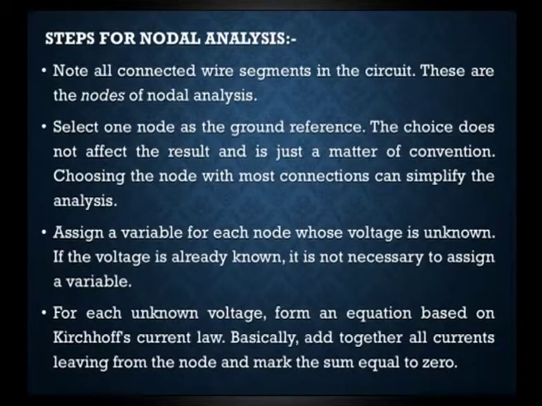Next, assign a variable for each node whose voltage is unknown. So, we are going to give different names to each node that we have already identified. If we do not know the voltage for a node, we assign a variable to it. If the voltage is already known, it is not necessary to assign a variable for that node.